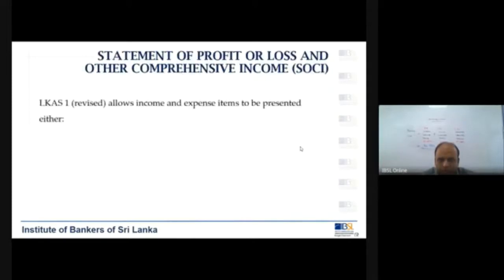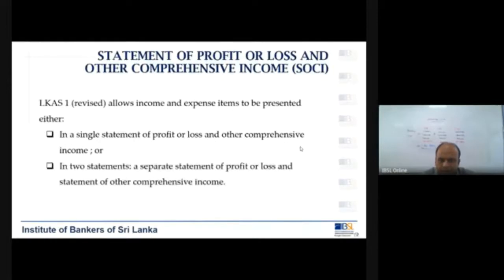So that brings us to the end. I don't want to discuss this because this is not relevant at all. As I told you, how you present your P&L and how you call it, I have given you examples, the financial statements of two banks, and you can also go and look at how the companies are presented. That is in line with the requirements of LKS 1.